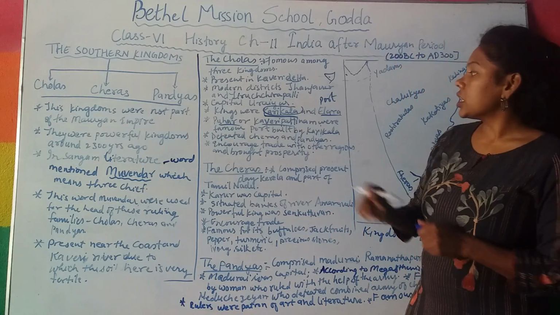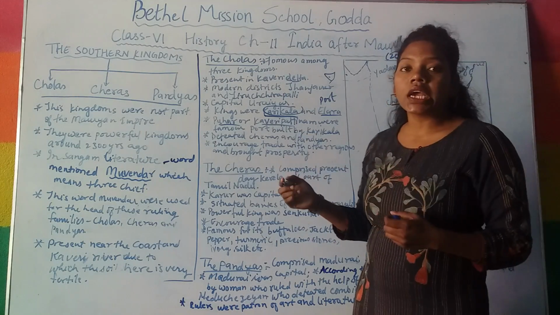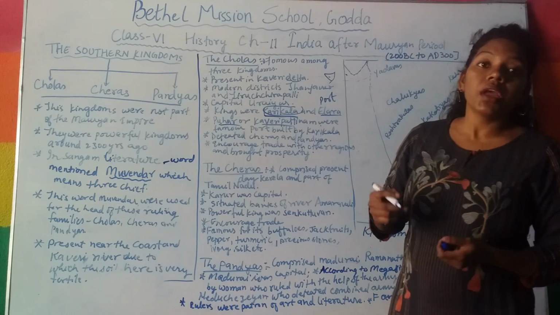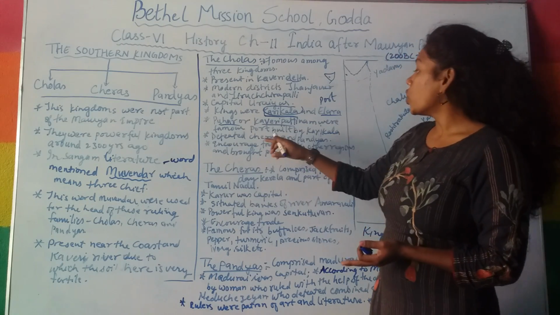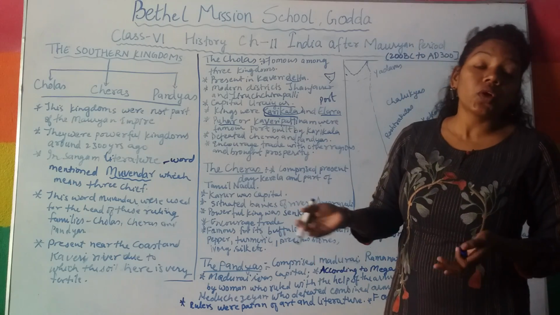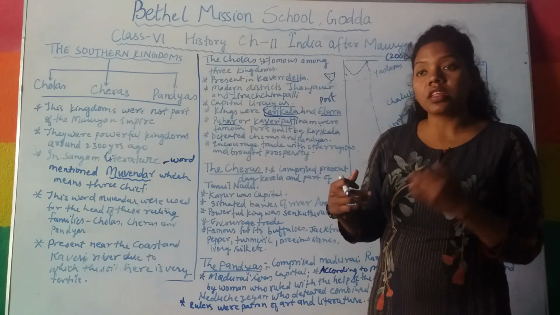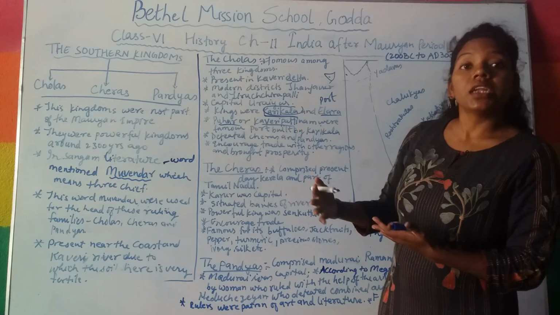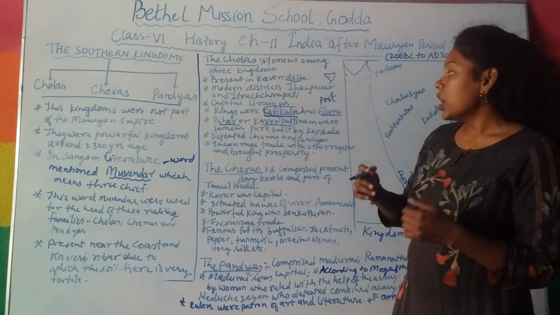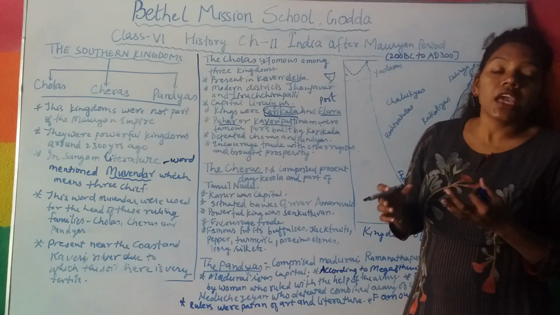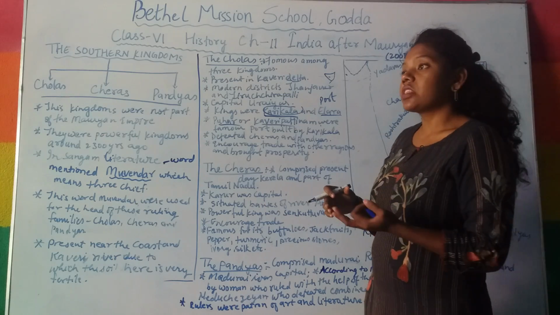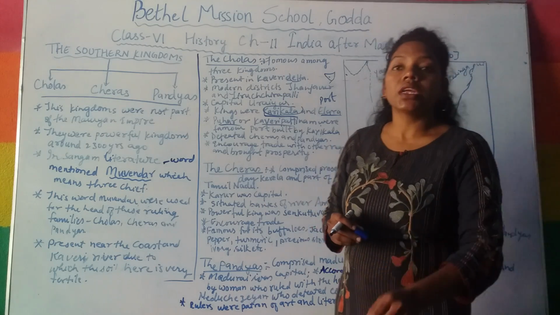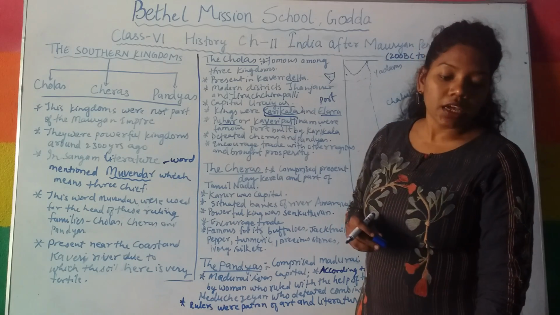The Chola kings defeated many other kingdoms, including the Cheras and Pandyas. That means the Chola kingdom was the most powerful among these three kingdoms. The kings of the Chola kingdom encouraged trade, and due to that they brought prosperity and peace to the kingdom.